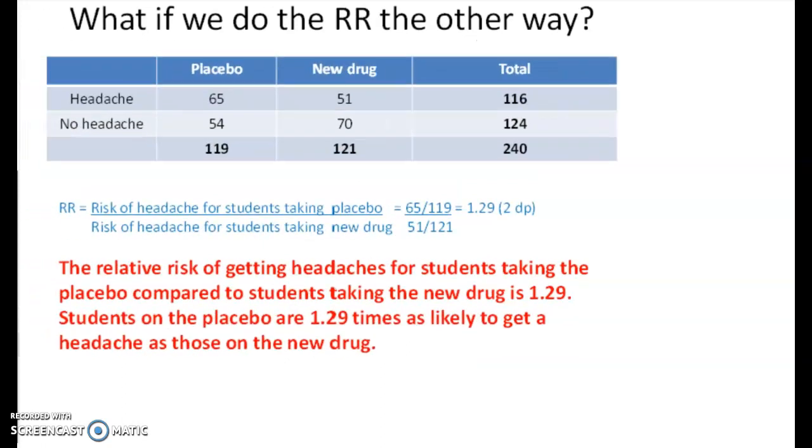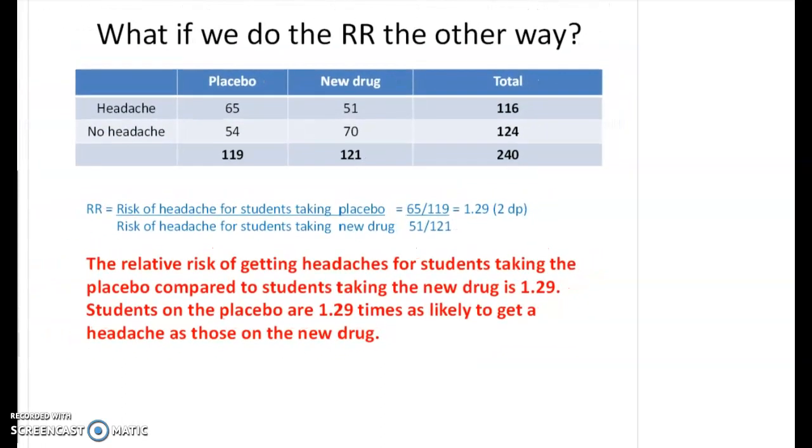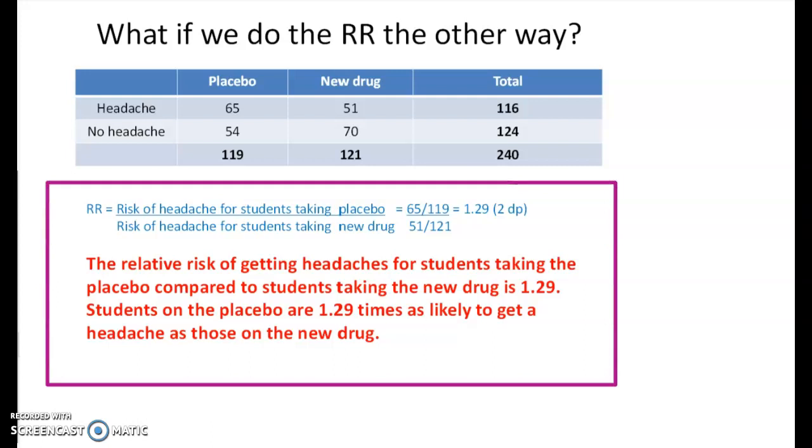So this is the page I want to go to, right? So this is how we interpret this. And I'd also like you, if you're watching from my class, to get this into your books, because that interpretation is really, really important, right? So the relative risk is 1.29, and then this sentence here explains what we mean by that.